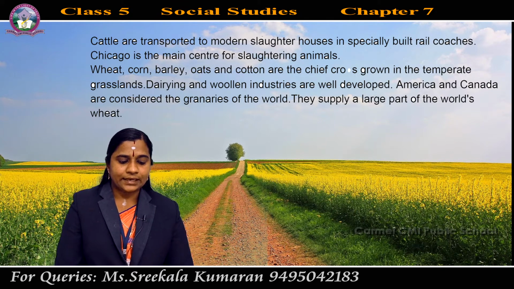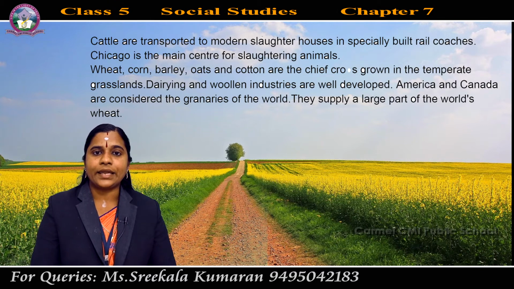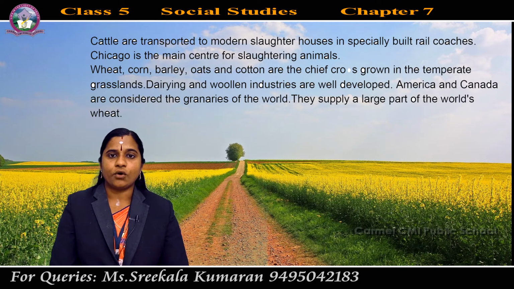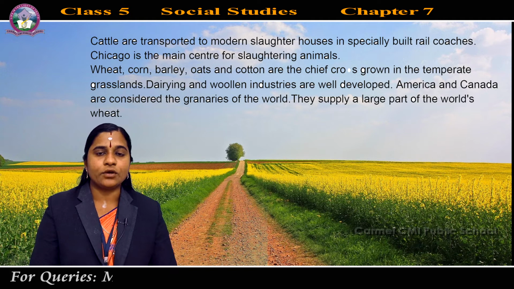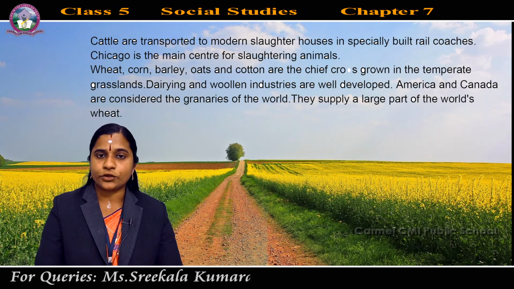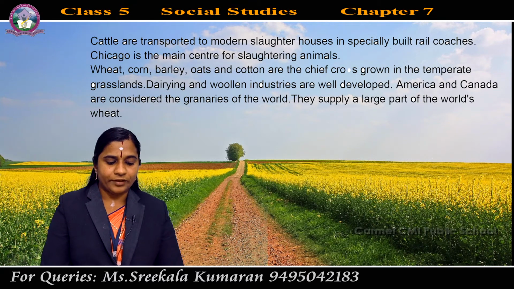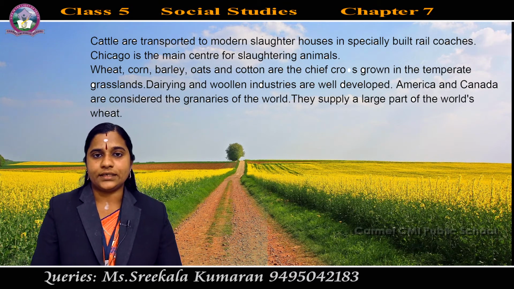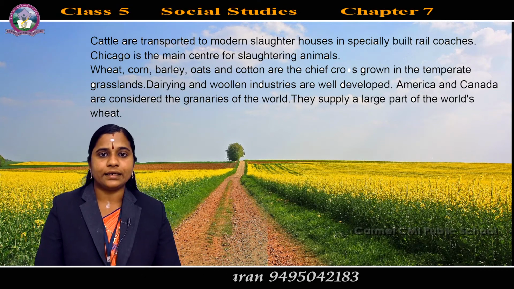Then, which are the main crops grown in the temperate grasslands? Wheat, corn, barley, oats and cotton. These are the main or chief crops grown in the temperate grasslands.